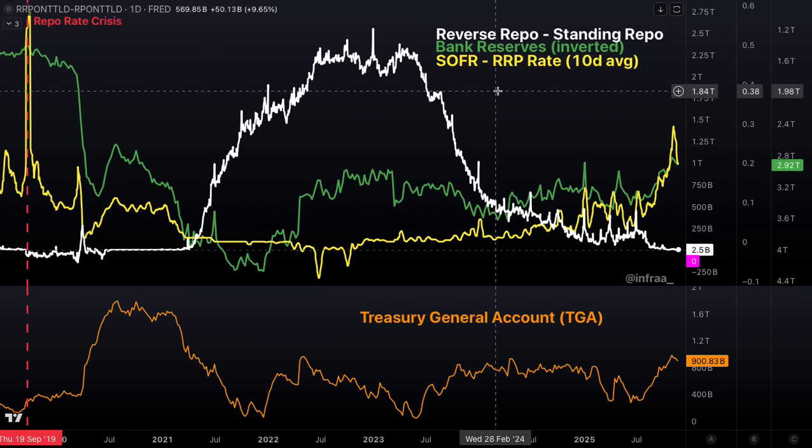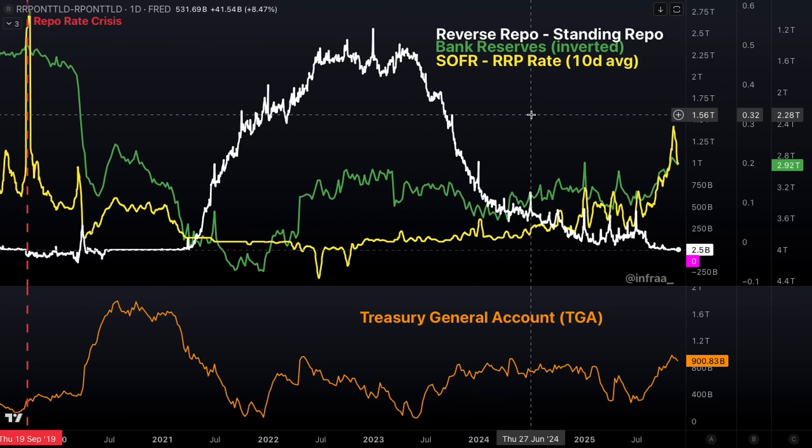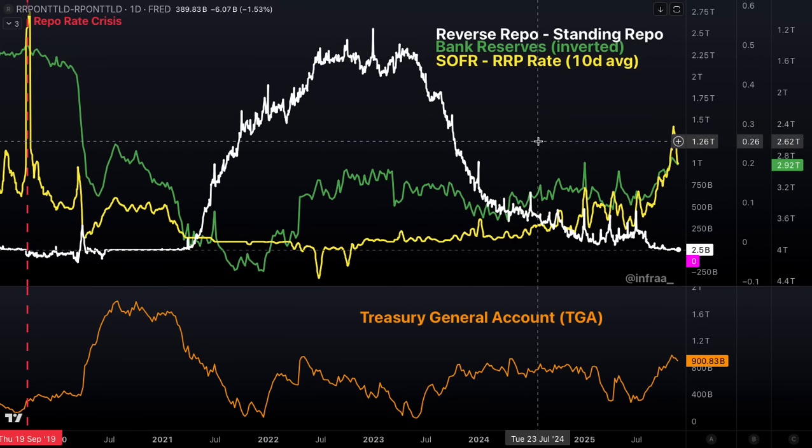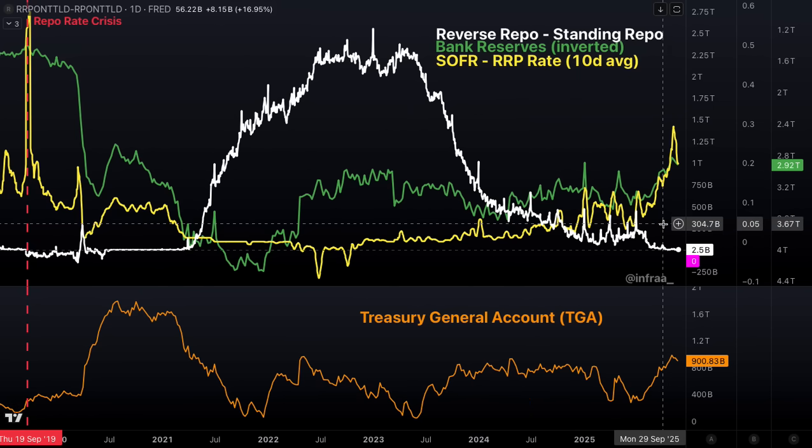Remember that repo market, $3.2 trillion financed every single day in the repo market, and SOFR is the secured overnight funding rate. That is the interest rate based on supply and demand for overnight dollar loans, collateralized dollar loans. The actual interest rate based on supply and demand, actual liquidity conditions, minus the RRP. Now, remember, the RRP rate is the lower bound for the Fed that they use to try to control the overnight interest rate.